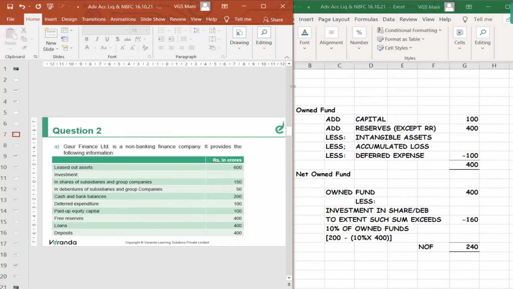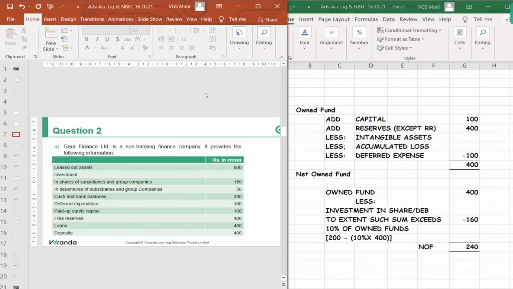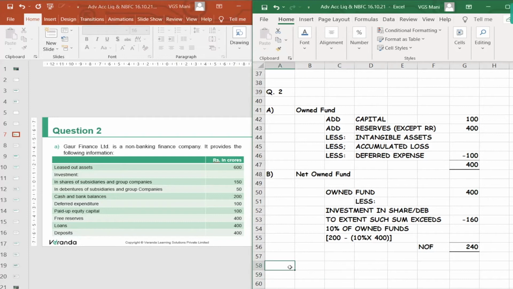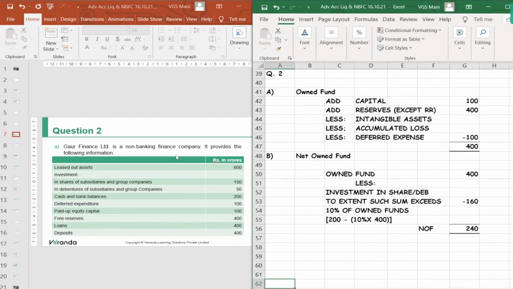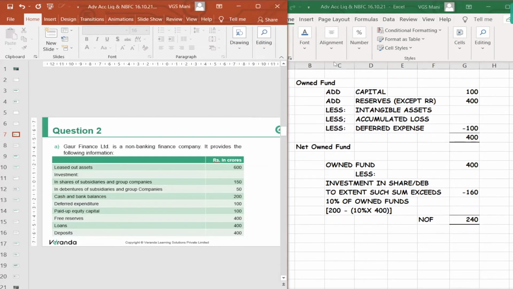So even if you have not tried the test, at least something you can understand from the discussion. Is that clear? Some outline you can get. Yes. Okay. It's something like in different chapters we compute effective capital. That's how here also we are doing net owned fund for NBFC.